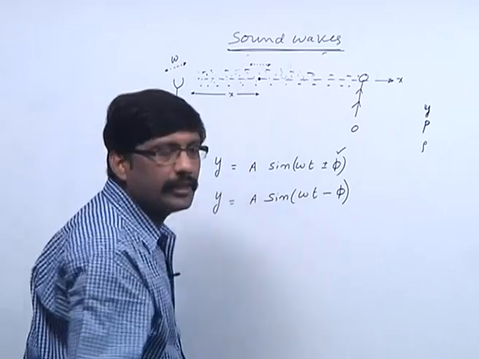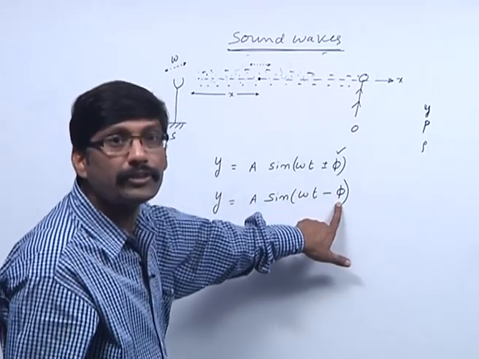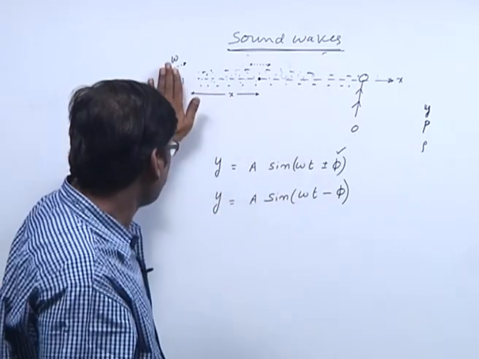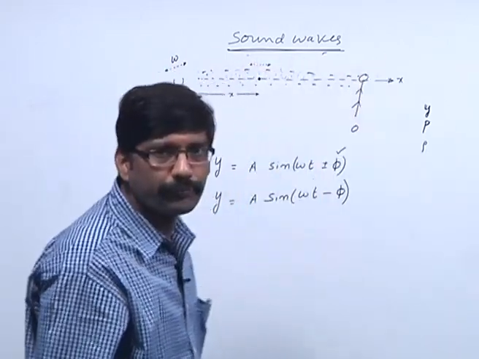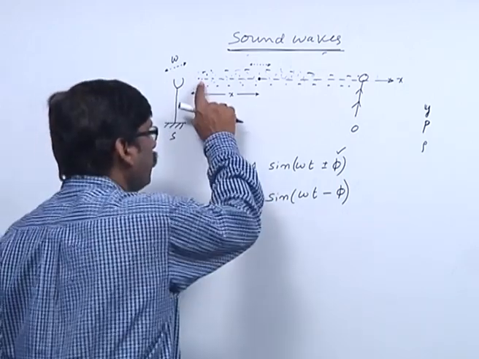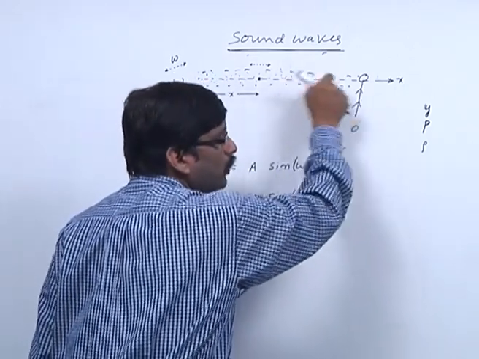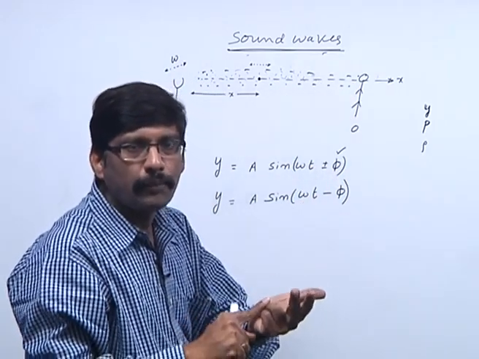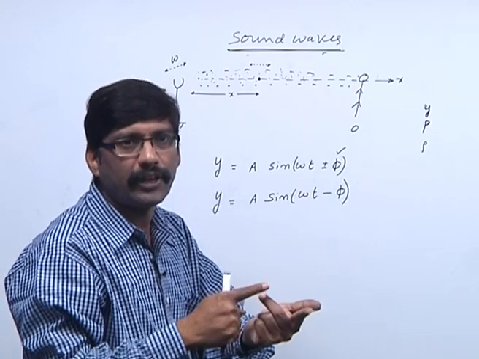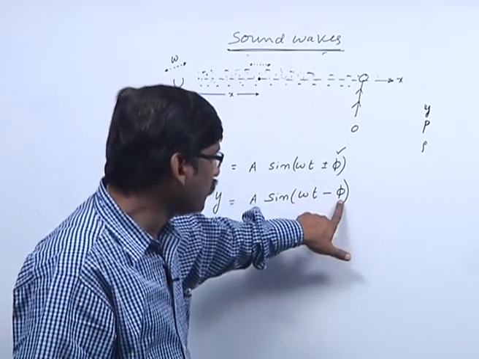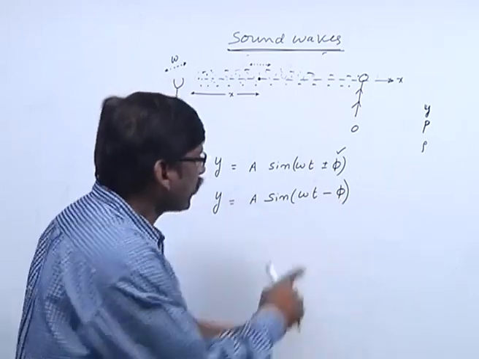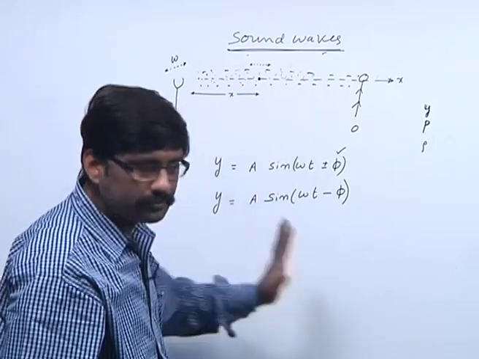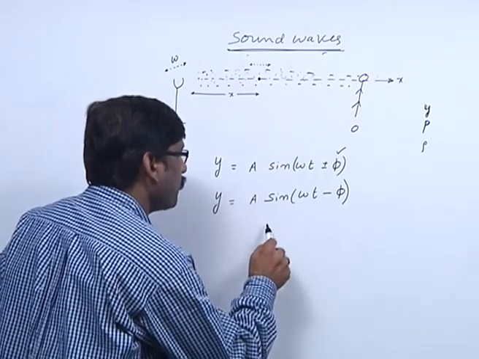So what is this phi? Here phi is the phase difference between two particles of the medium, because when sound is propagating through the medium, every particle of the medium undergoes simple harmonic motion with the same amplitude, same frequency, but different phases. This phi is the phase difference. I am going to calculate this phase difference for a particle which is at a distance x from the origin.